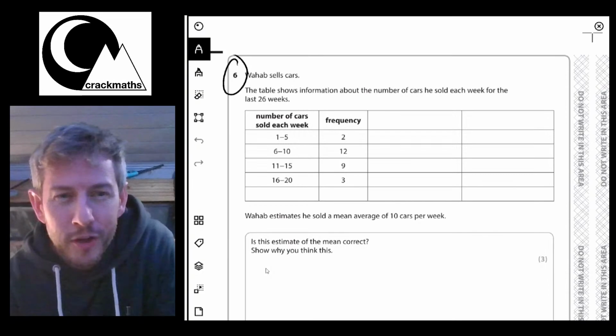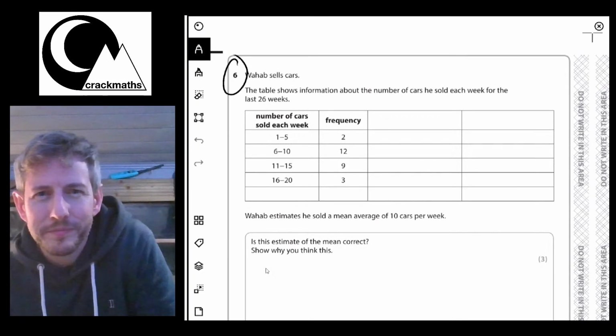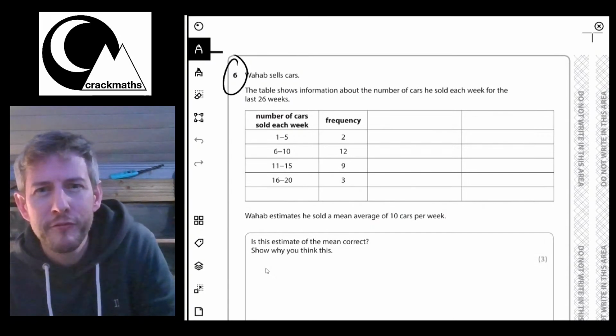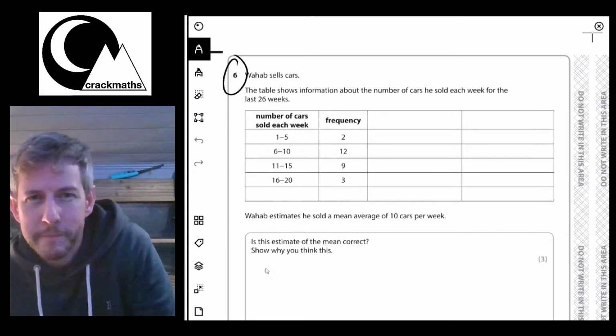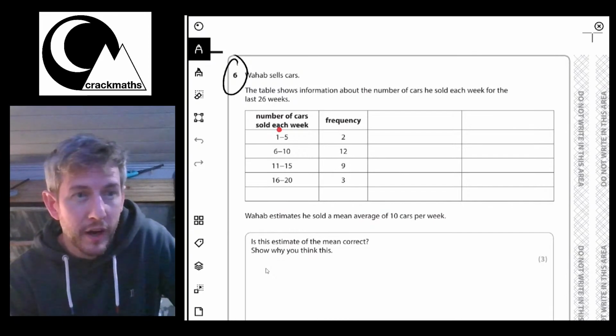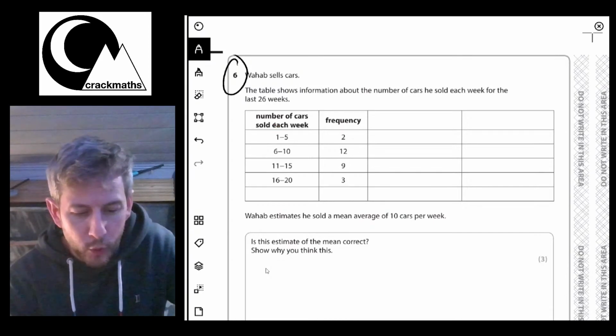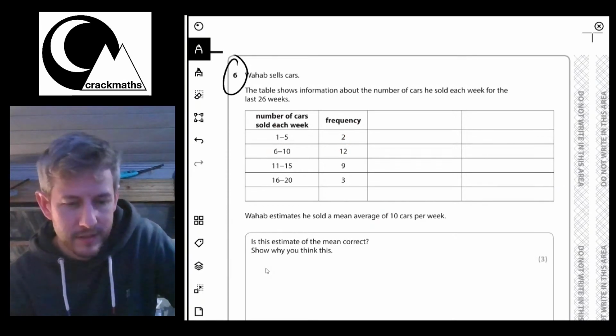If I look at this question here, it says, Wahab sells cars. The table shows information about the number of cars he's sold each week for the last 26 weeks. Okay, so I can look down the table. We've got the number of cars here, and we've also got frequency here. Frequency means how many times he sold between this many cars.